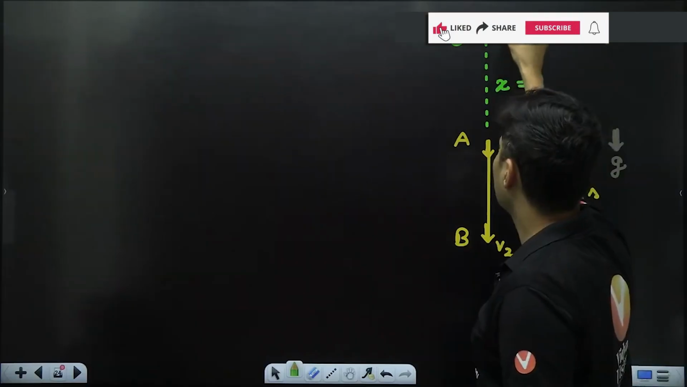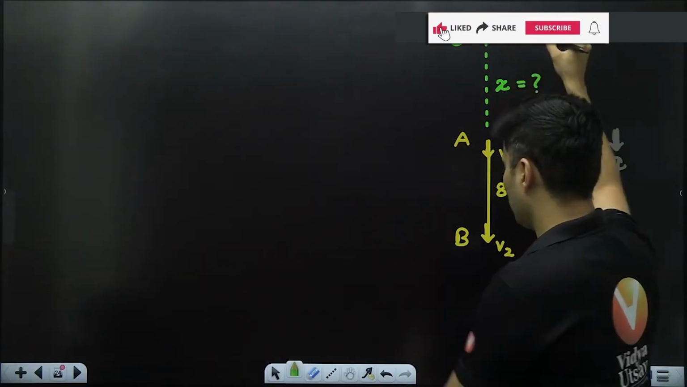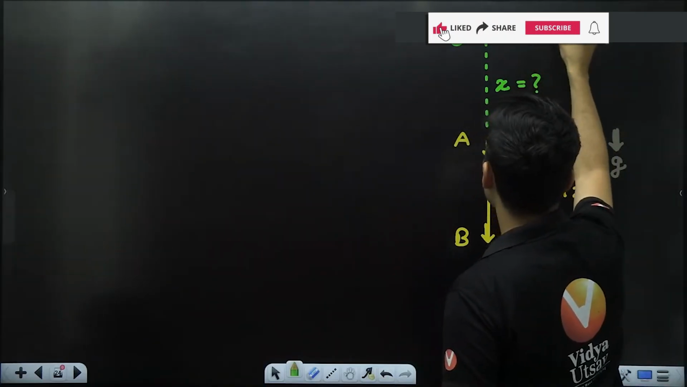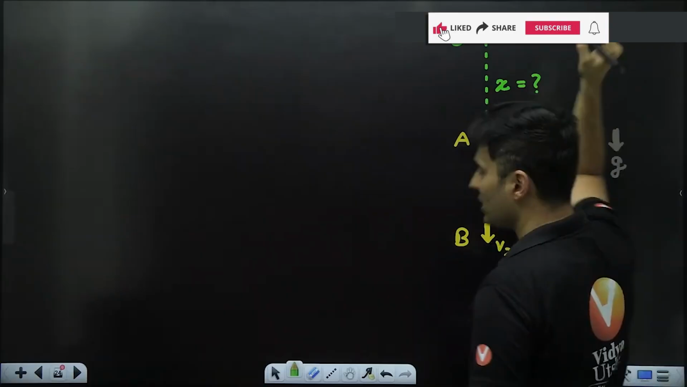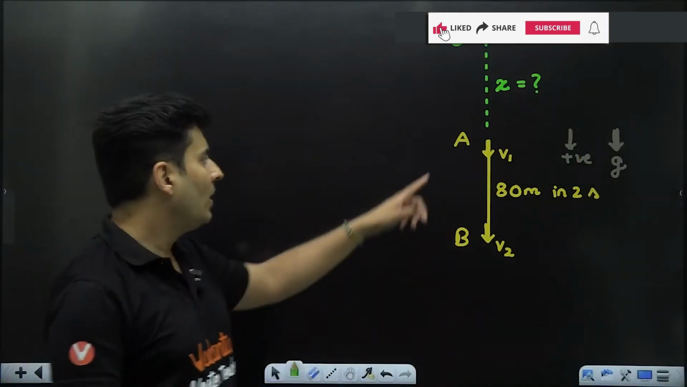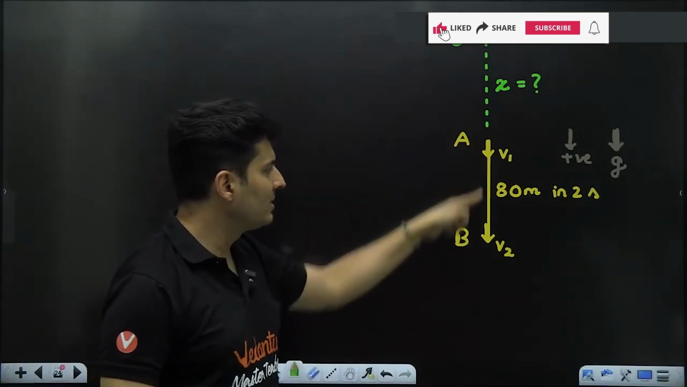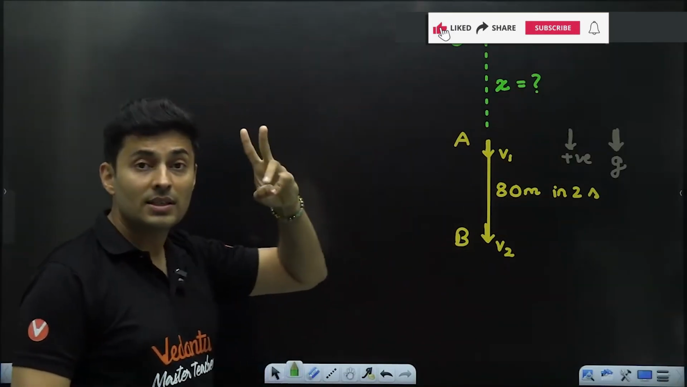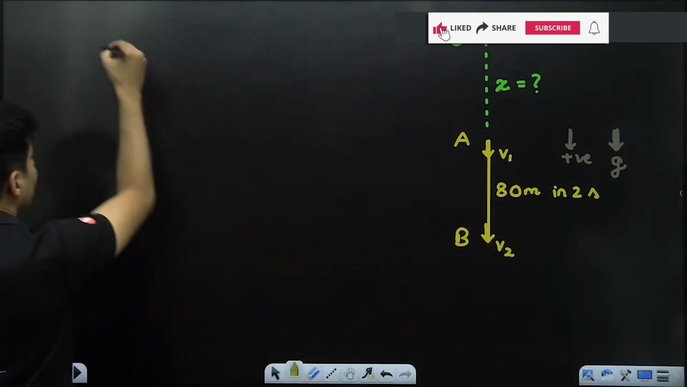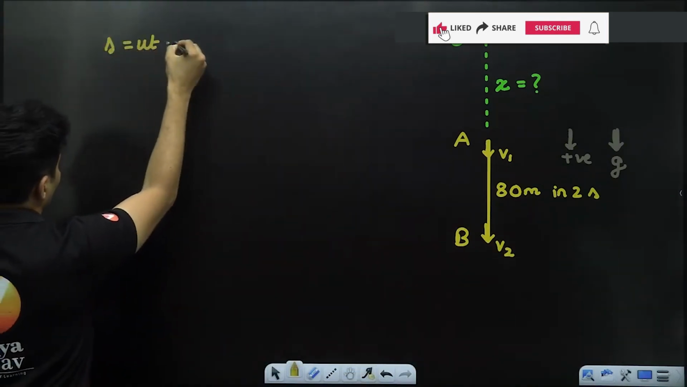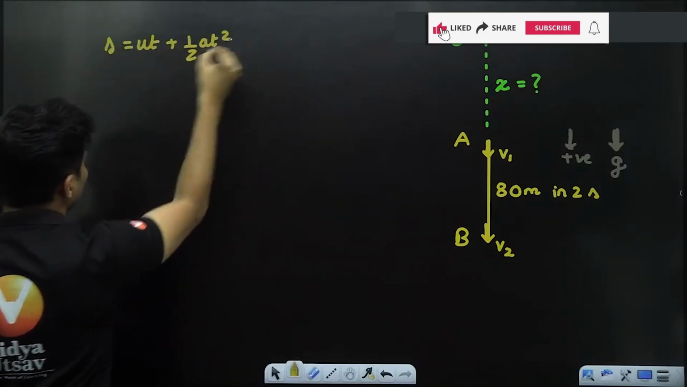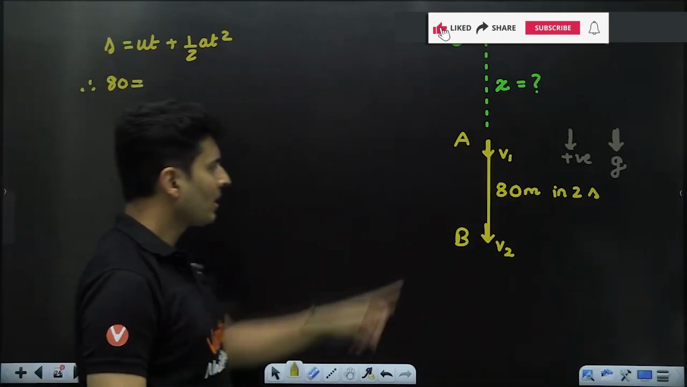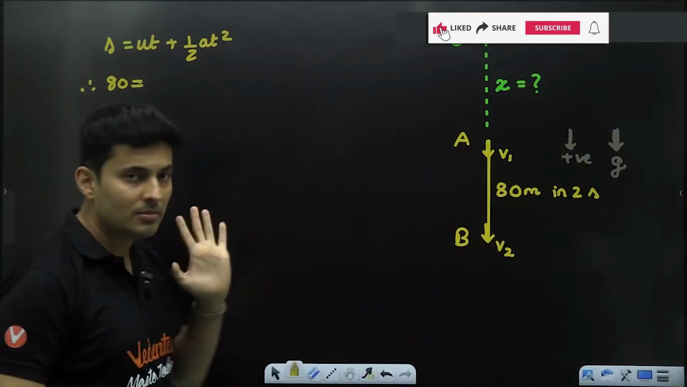I know one more thing: since it is being dropped over here, the velocity at this particular position is 0. So how do I find V1 is the question. Maybe for this journey, I know the distance, I know the time, I know the acceleration. I can use the second kinematic equation: S is ut plus half acceleration into t square. Displacement is 80, which is positive because downwards is positive. That's my assumption.